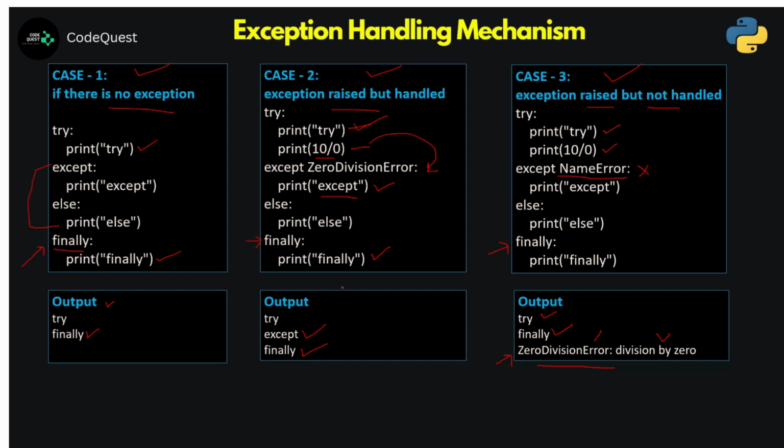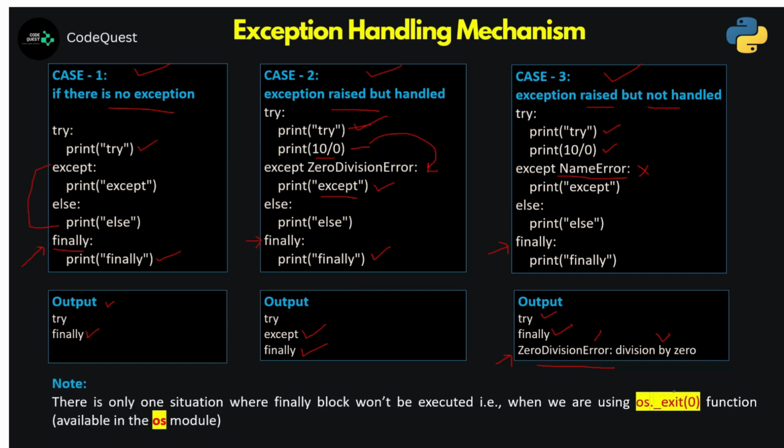But there is one specific situation when the finally block will not execute. If we are calling the exit function, in fact the underscore exit function of the os module, inside this try block or except block somewhere, then the control will never go to the finally block. It is going to terminate there itself, because this exit function usually terminates the program then and there itself. So in this particular context, the finally block will never be executed.